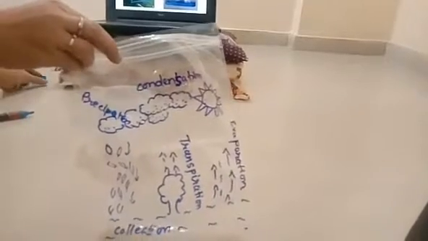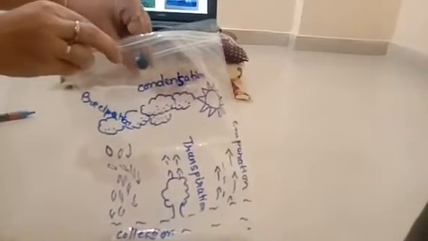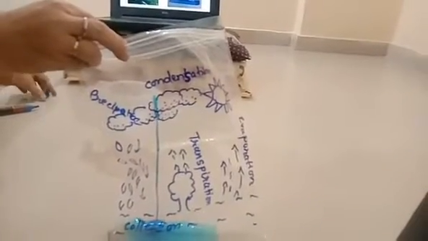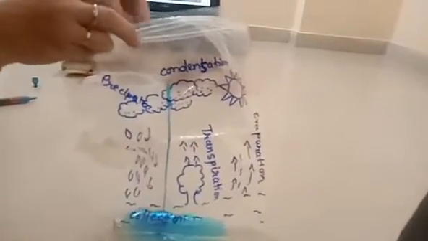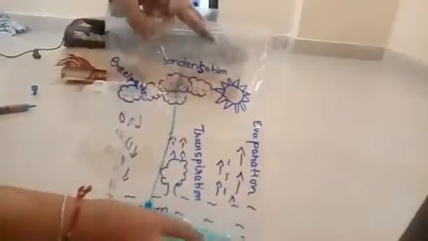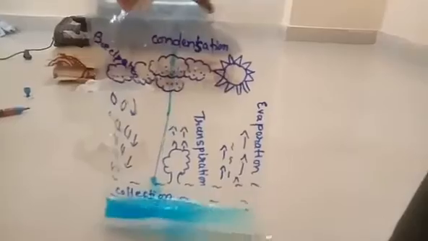Then add a drop of blue color into it, so it will look like you are making sea water. So here is your water cycle ready.